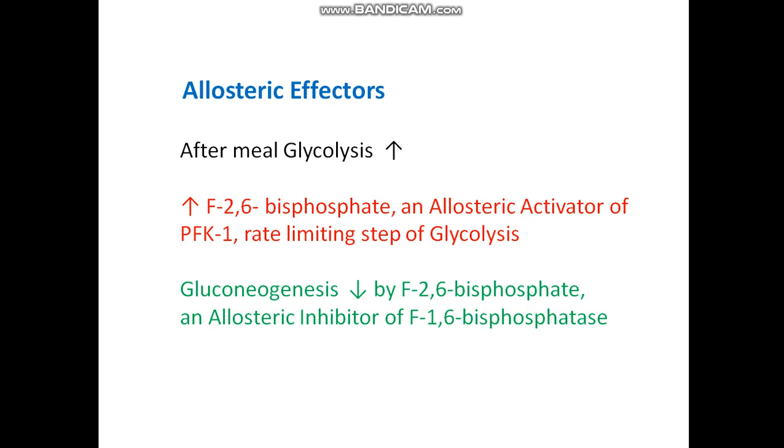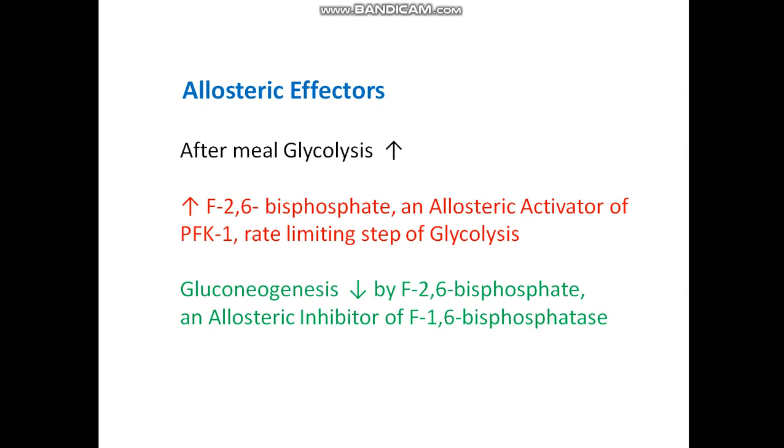Gluconeogenesis is decreased by fructose 2,6 bisphosphate, which is an allosteric inhibitor of fructose 1,6 bisphosphatase. We know during fed state we have plenty of substrates, plenty of glucose, so gluconeogenesis is decreased. But what is the mechanism of this decreased gluconeogenesis?